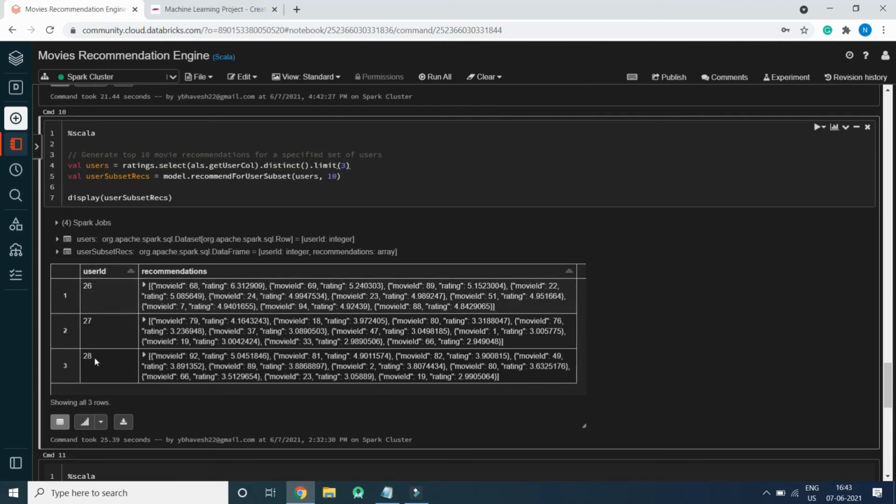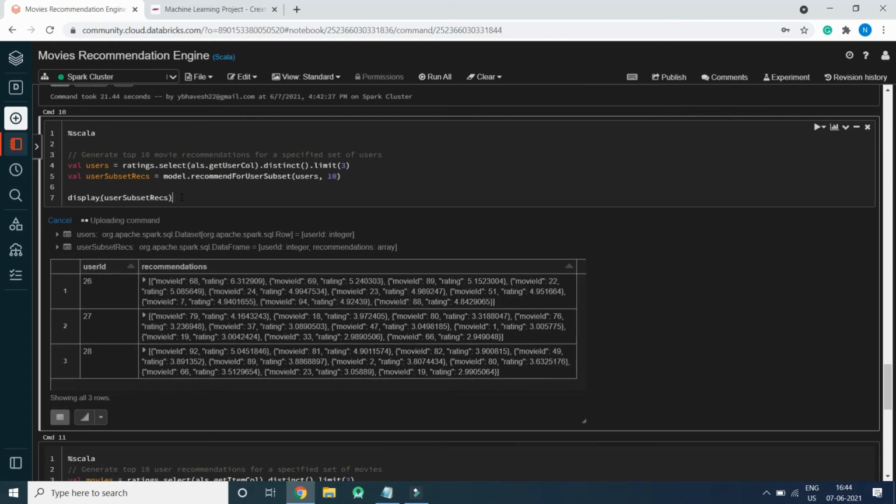So it will generate only 3 users, and model.recommendForUserSubset with users comma 10. Here this user subset has been passed, and only for those users will it recommend 10 movies. So you can also get recommendations for specific users.